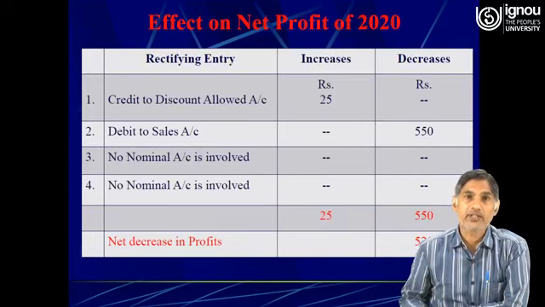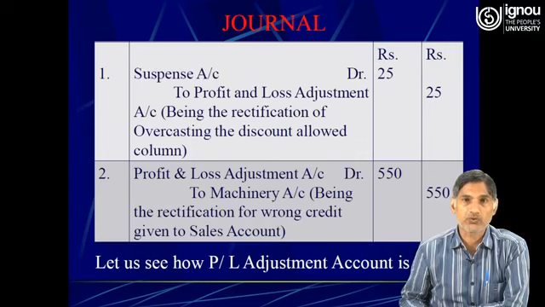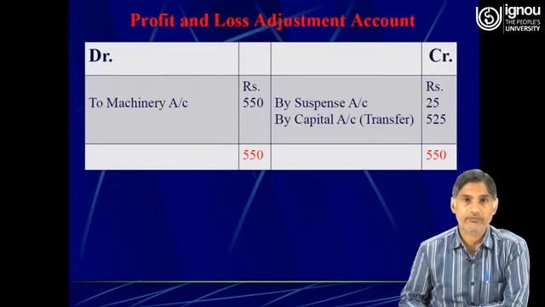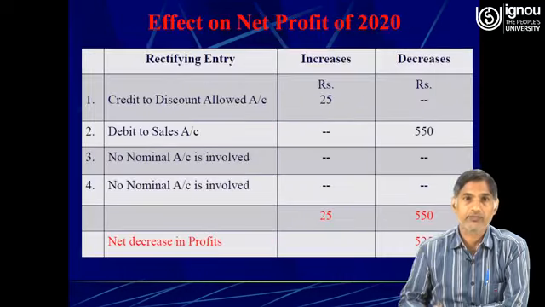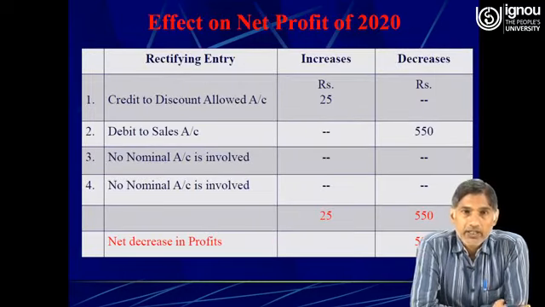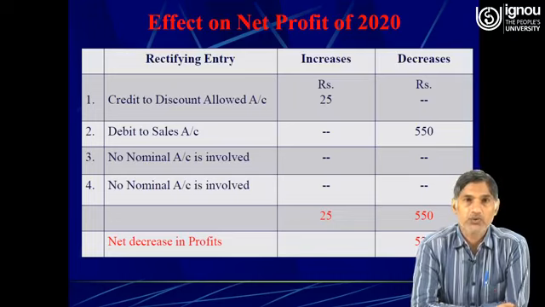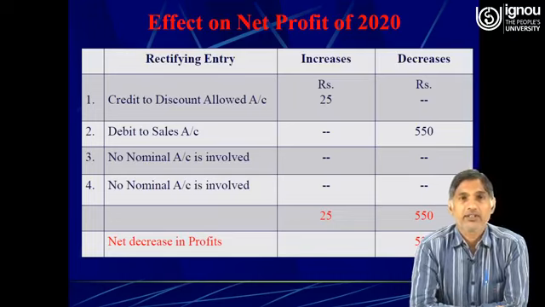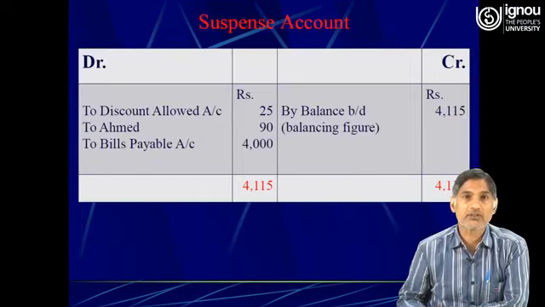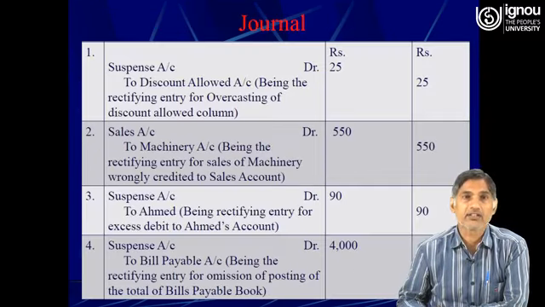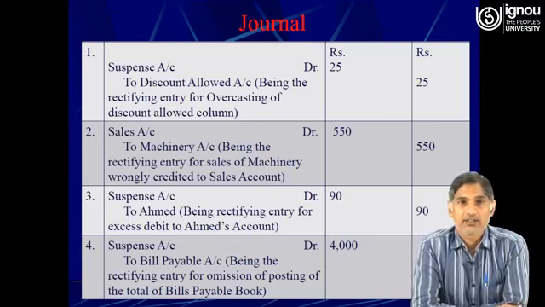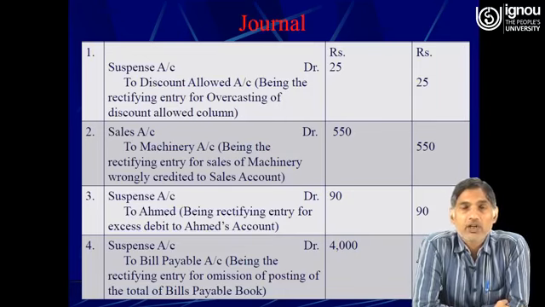Now the effect on net profit of rupees 2020. Credit to discount allowed: here you can see the amount of rupees 25, where discount allowed has been credited.